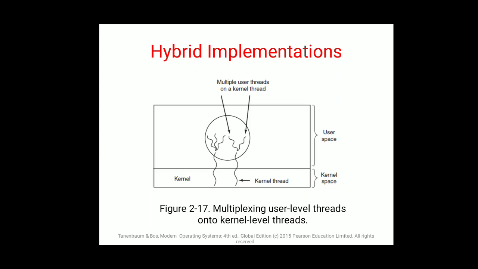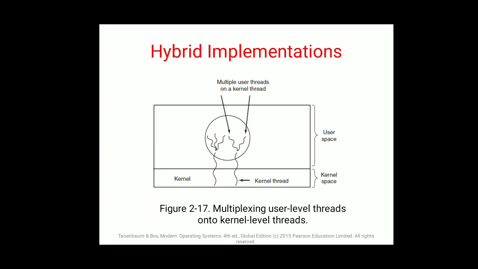Considering the advantages of user level and kernel level threads, a hybrid threading model using both types, user level as well as kernel level, can be implemented here. The Solaris operating system supports the hybrid model. Hybrid implementation is possible in the Solaris operating system.